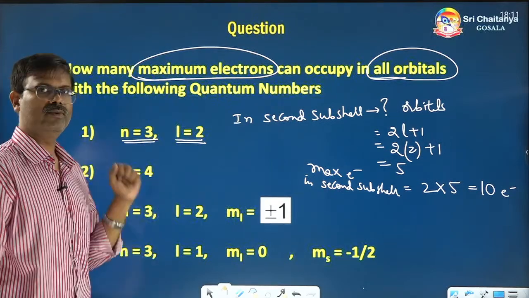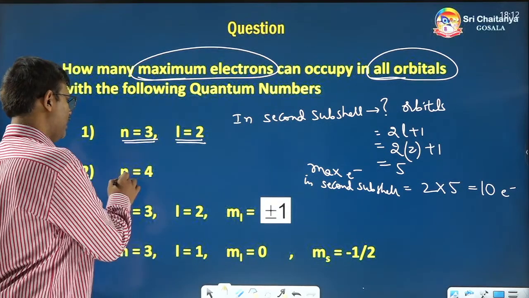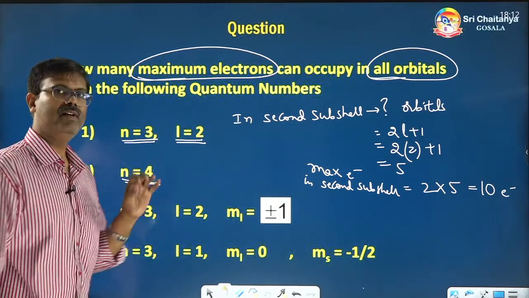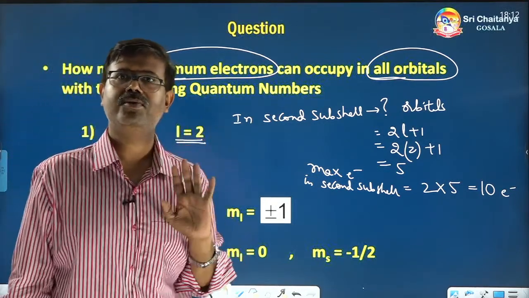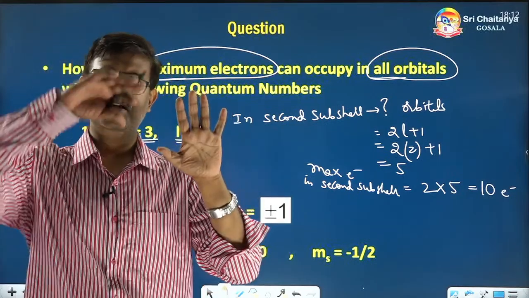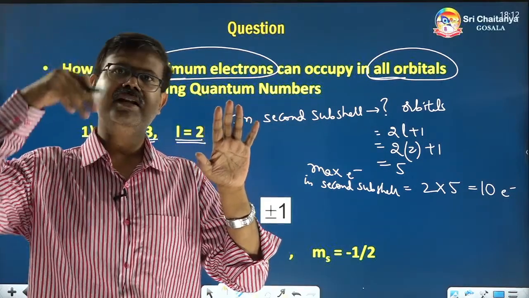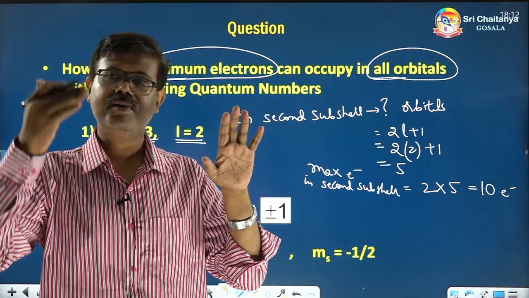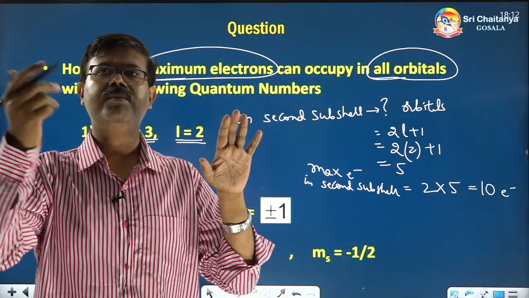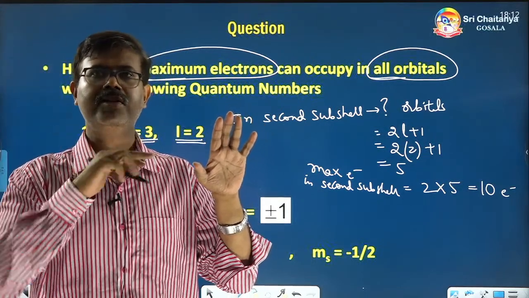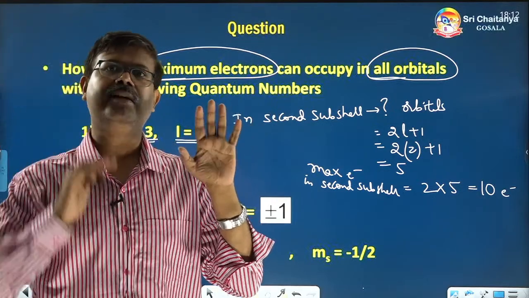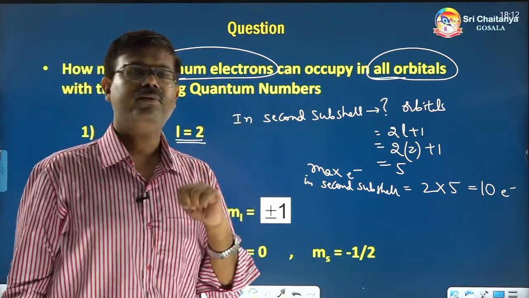Let's come to the second question now. Here they have given only the principal quantum number, only the shell number. So in that shell many subshells will be there, and in each subshell many orbitals will be there. In each orbital there will be a maximum of 2 electrons. So you have to count all of them this time. How to find it?